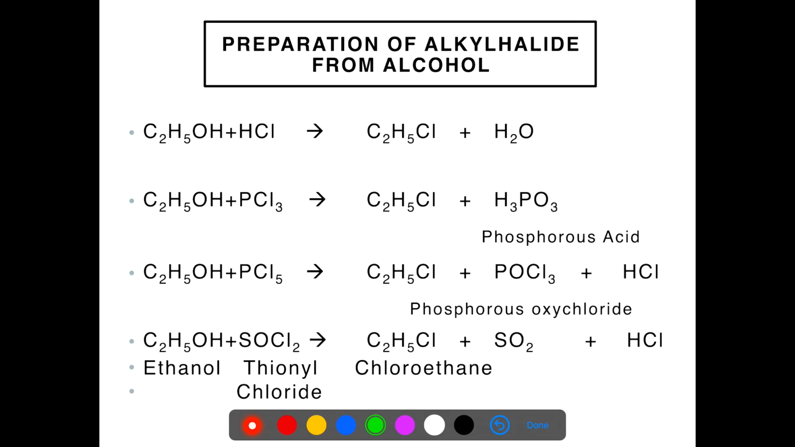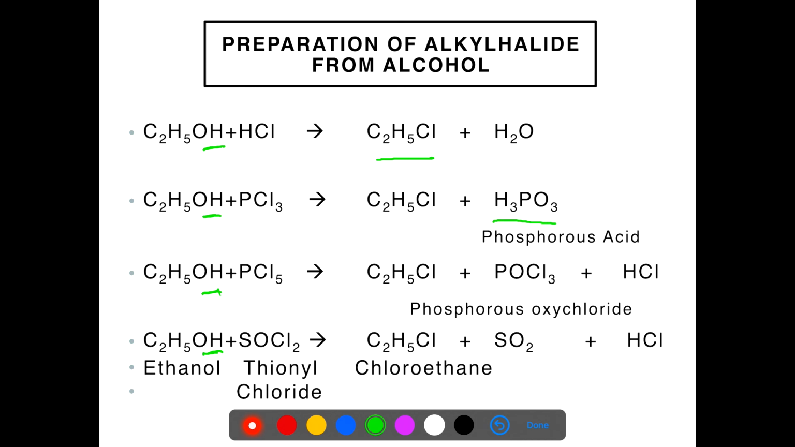Now we come to preparation of alkyl halide from alcohols. In all these reactions, the OH of alcohol is substituted by halogen. In the first reaction, when ethanol reacts with hydrochloric acid in the presence of anhydrous ZnCl2, it forms chloroethane. In the second reaction, ethanol reacts with phosphorus trichloride, resulting in the formation of chloroethane and phosphorus acid.